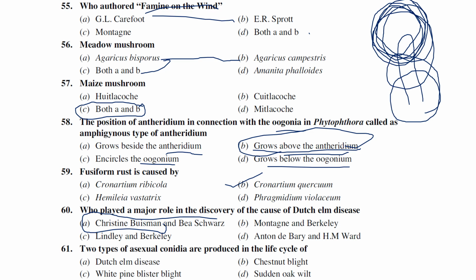Two types of asexual conidia are produced in which of the following life cycles? Dutch elm disease, chestnut blight, white pine blister rust, sudden oak death. So in Dutch elm disease only, two kinds of asexual conidia are produced.